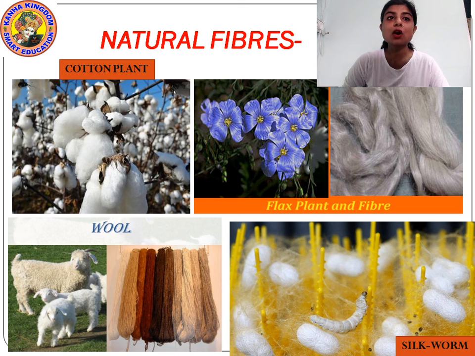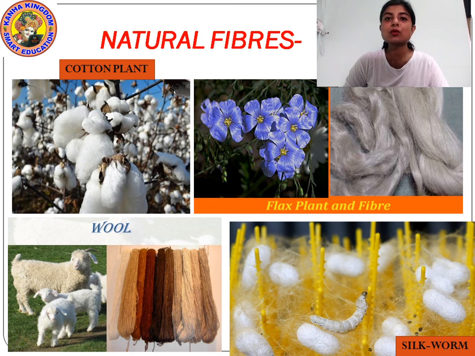Okay. Then wool, can you see? Who gives us wool? The sheep gives us wool. Yes or no? The people cut the skin of this sheep to make wool. Okay.